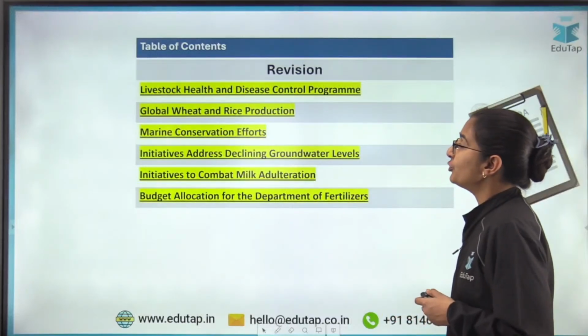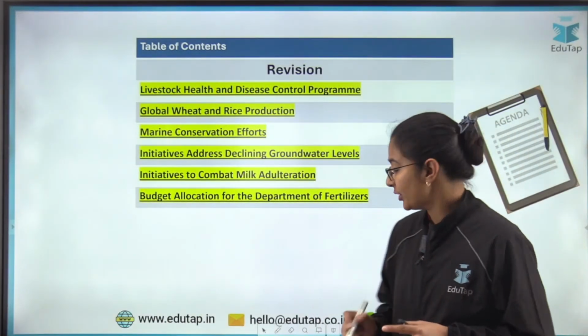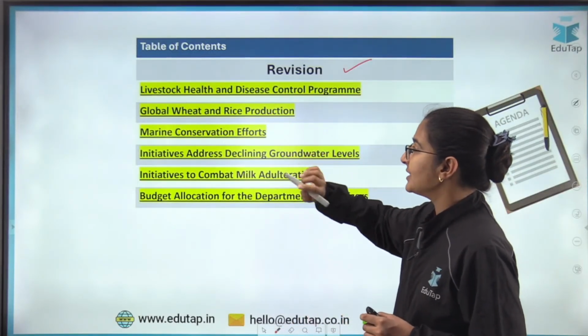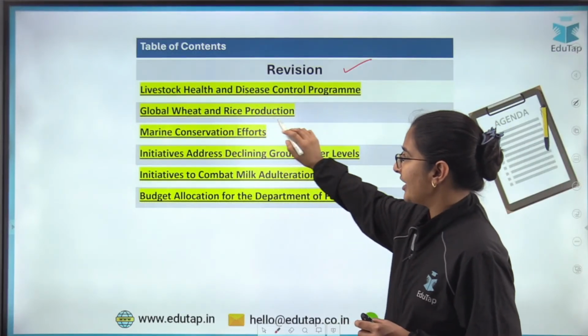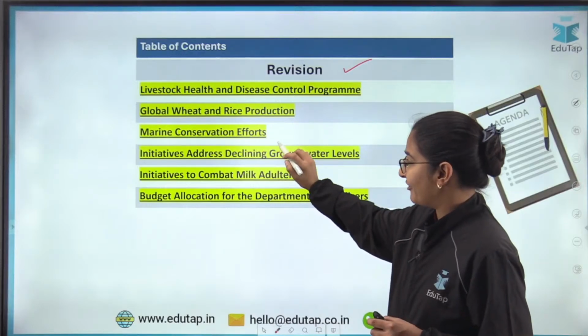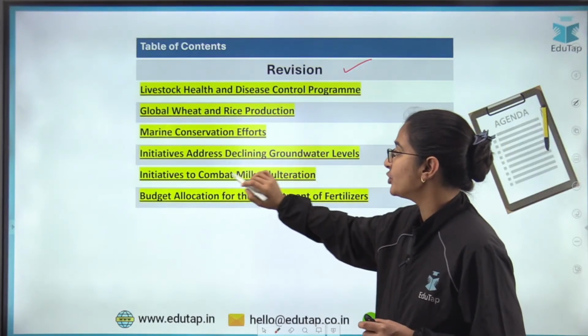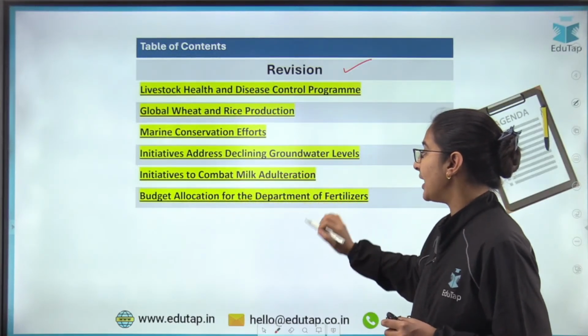So first of all, as far as the agenda for our today's class is concerned, the things which we are going to discuss. Firstly, we are going to do the revision. Then we are going to discuss livestock health and disease control program, global wheat and rice production, marine conservation efforts, initiatives to address the declining groundwater levels, initiatives to combat milk adulteration, and budget allocation for the Department of Fertilizer.